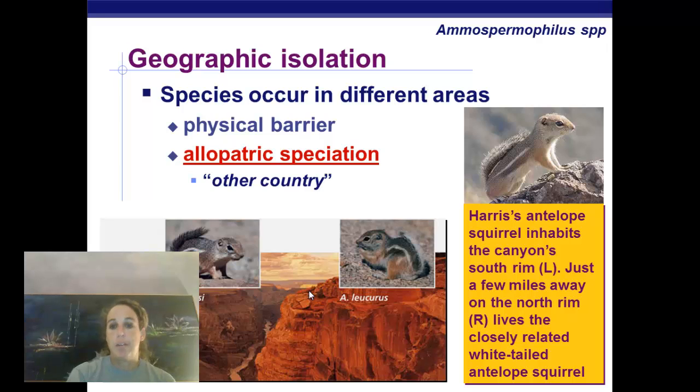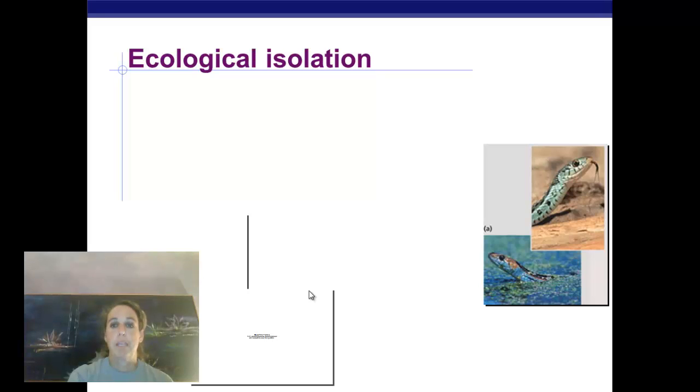And then on the north rim lives a closely related, another type of antelope squirrel. But they are not the same species because they do not live in the same place. So they do not reproduce with one another. Okay, that's the first one, and that was allopatric.